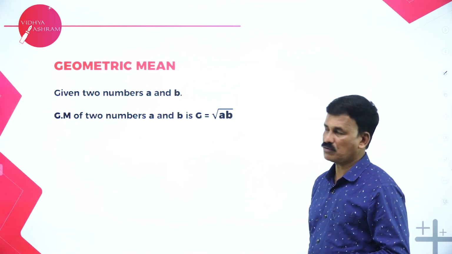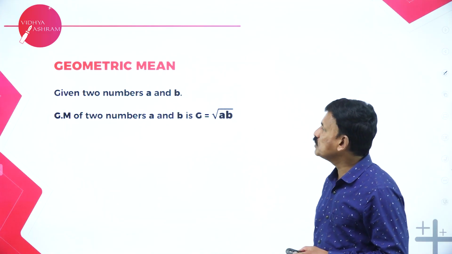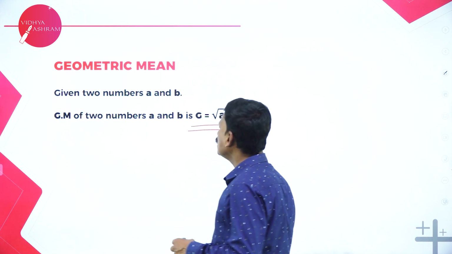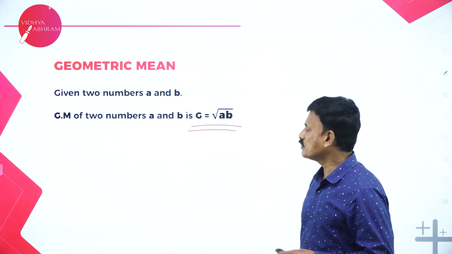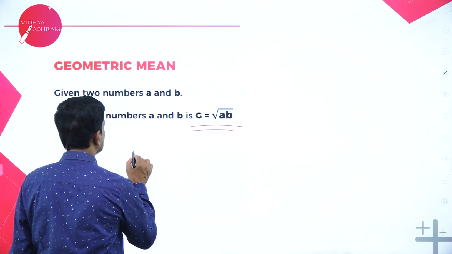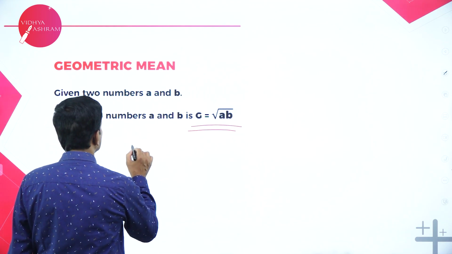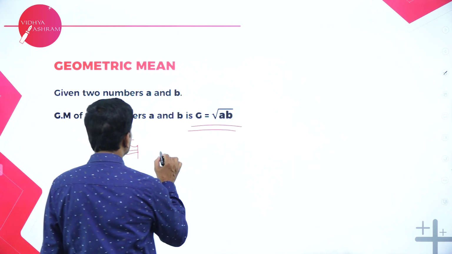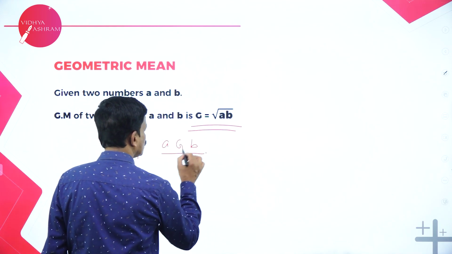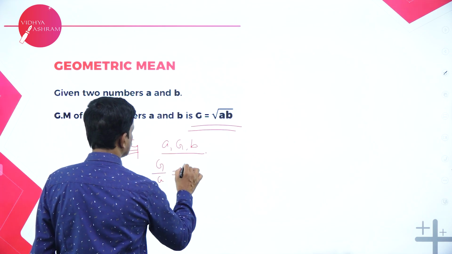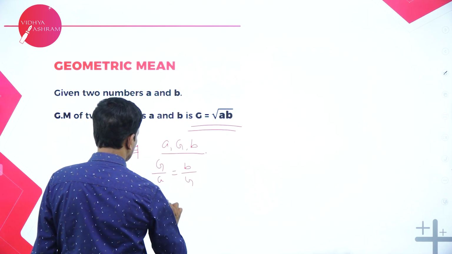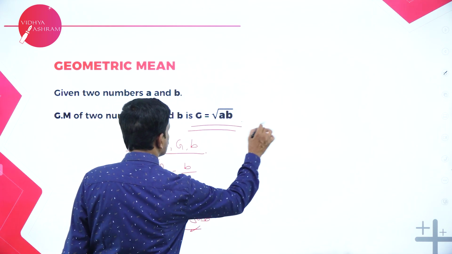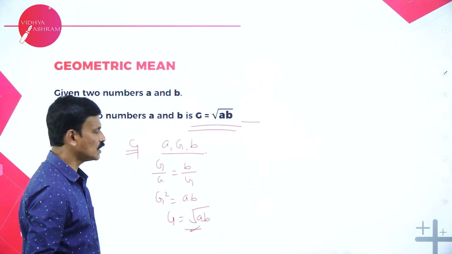Now, geometric mean. What is the geometric mean? The geometric mean between two numbers A and B is given by square root of AB. How to find the geometric mean? Suppose A and B are any two numbers, and G is the geometric mean between A and B. Then G by A is equal to B divided by G. Cross multiplied, G square is equal to AB, or G is equal to root of AB, which is the geometric mean between the two numbers, right?